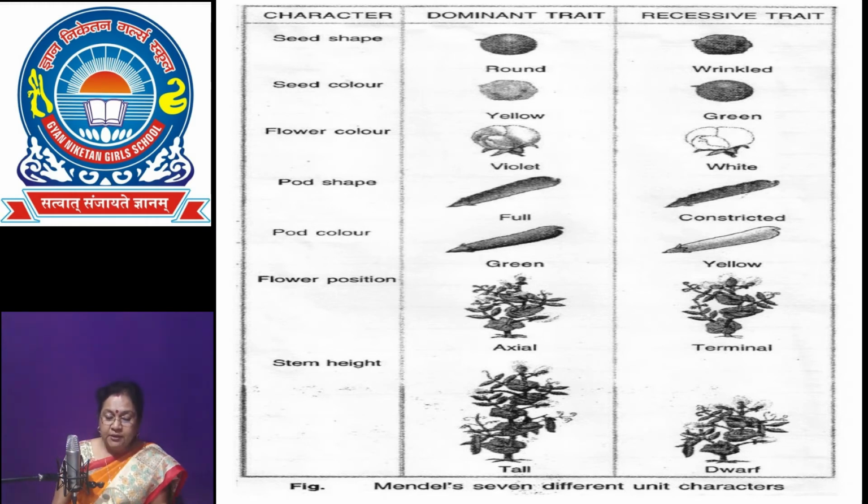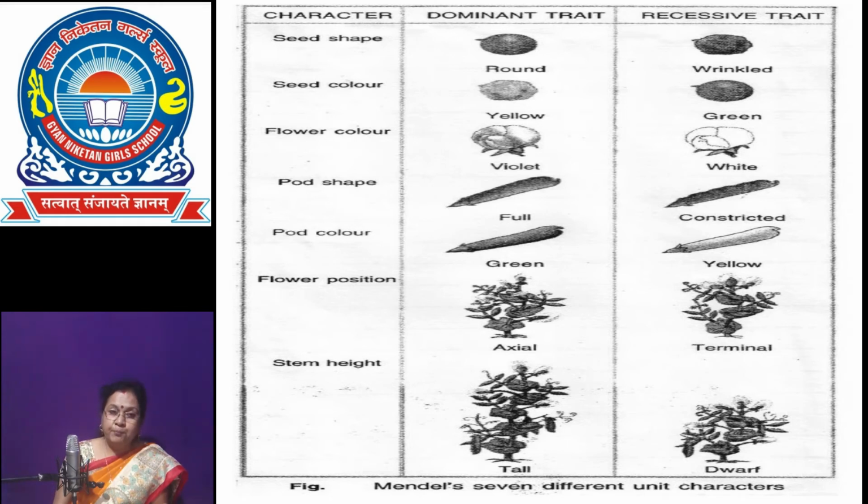Now let us discuss Mendel's experiment. Mendel attempted a quantitative approach to study the inheritance of characters in the garden pea plant, that is Pisum sativum. Why he selected the garden pea? He selected garden pea because he had observed 7 contrasting observable alternate forms of trait in the pea plant.